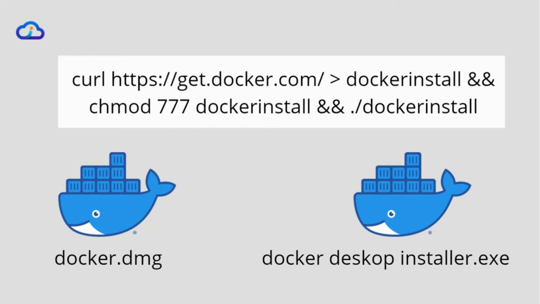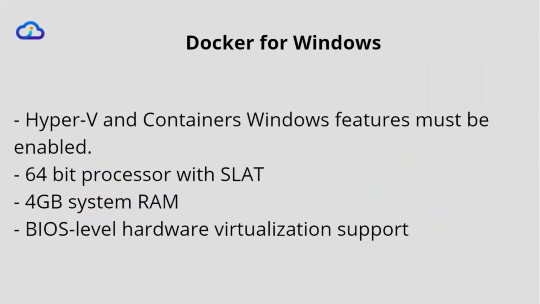But for Windows users, there are some prerequisites. The Hyper-V and Containers Windows features must be enabled. You need a 64-bit processor with SLAT. You also need a minimum of 4 GB of system RAM. And you need BIOS level hardware virtualization support in your system. If you are fulfilling all these requirements, you can install Docker for Windows easily.